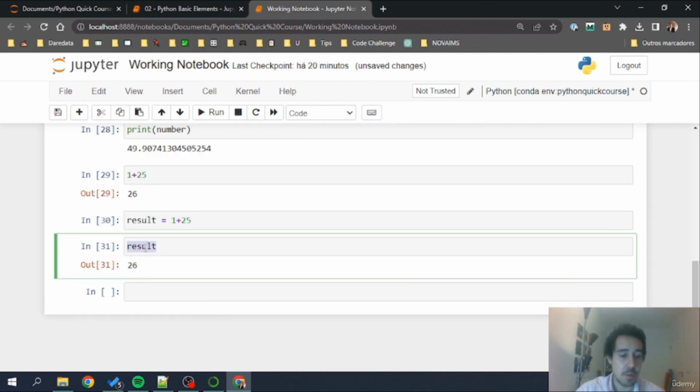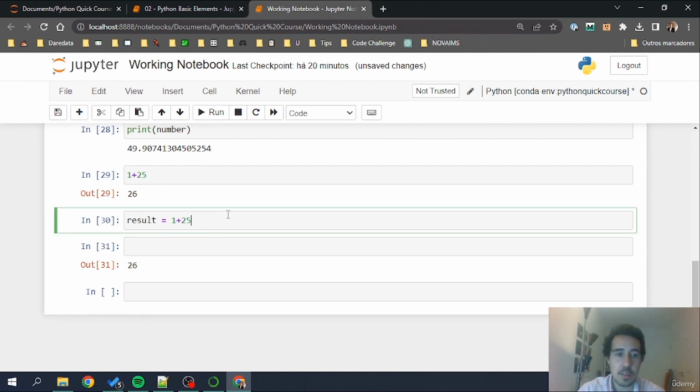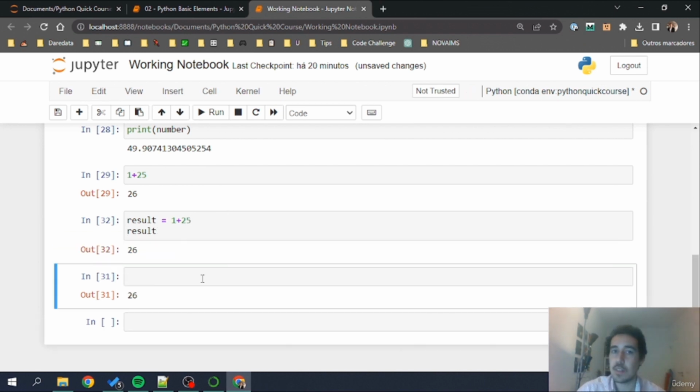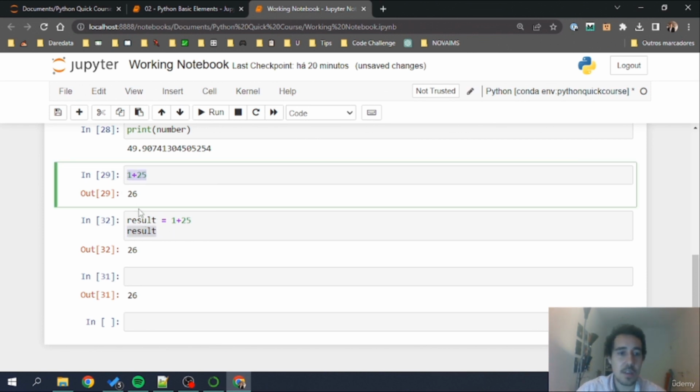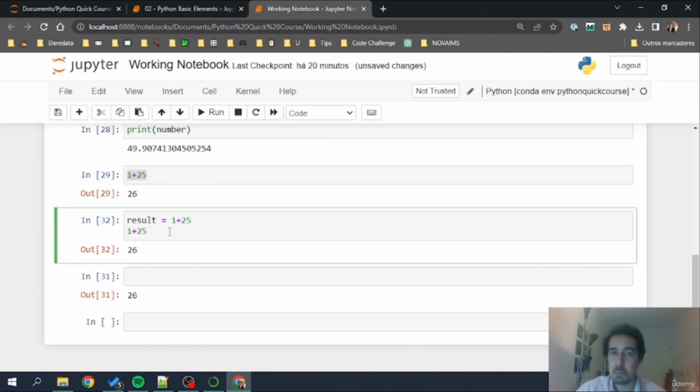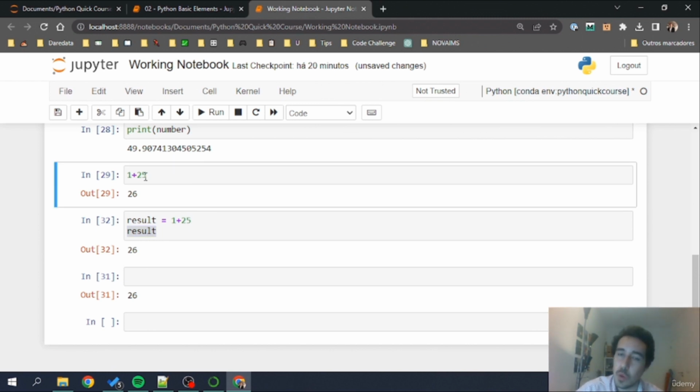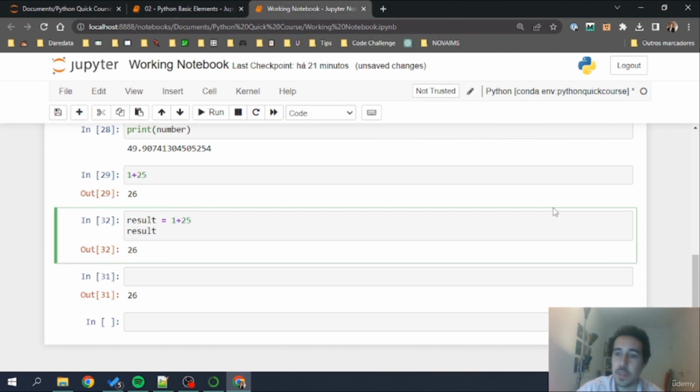This is exactly the same. Okay, this is the same as doing this. It's exactly the same, although we are not using the result right here. But notice that what we are doing is substituting this 1 plus 25 with the name result, and then we can call the name result that will have exactly the same value as if we run 1 plus 25. Okay, just recall this on assignment.